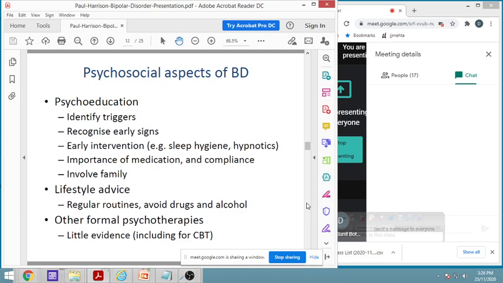Then make the routine regular, avoid drugs, avoid alcohol, improve the sleep patterns, and other formal psychotherapies, including this cognitive behavioral therapy.